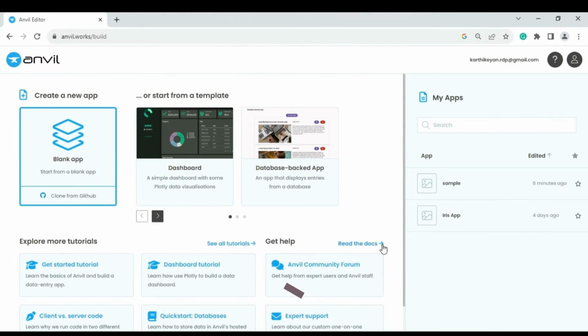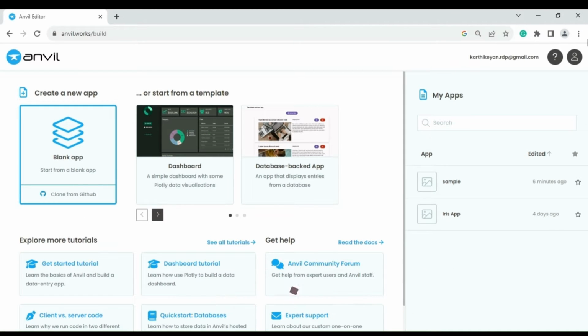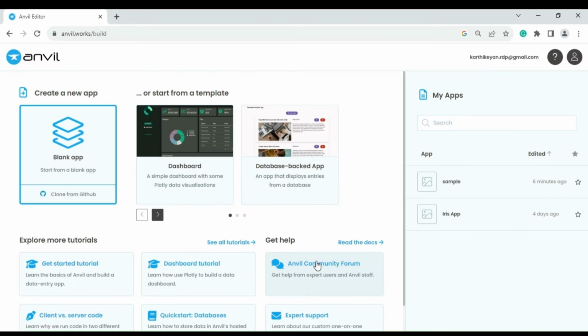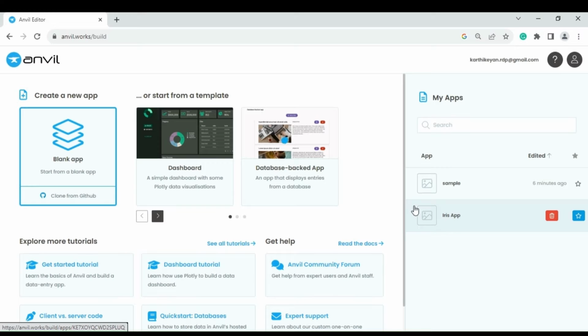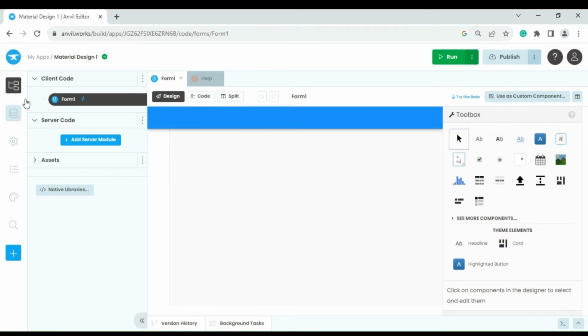So this is my Anvil framework account. As I said, we are going to create an application in this platform. Click a new app, that means we are going to create a new app here. Click blank app, choose material design, so this is the design section.